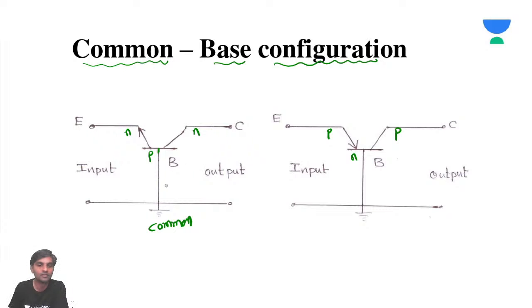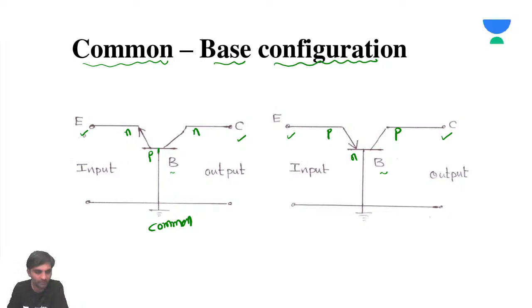Now you can see here these two junctions. The base is common for both. But here comes a doubt, sir: why is the emitter at the input side? Why is the collector at the output side? What is the job of an emitter?